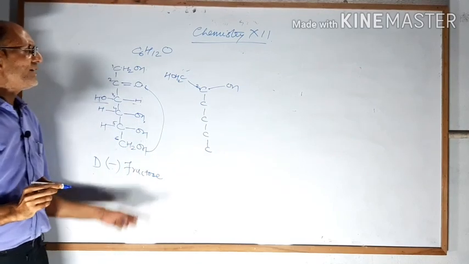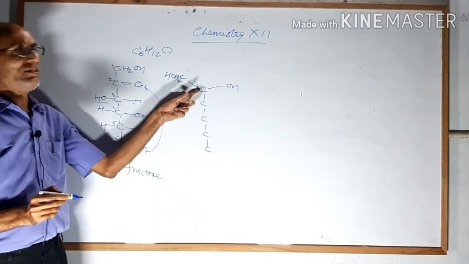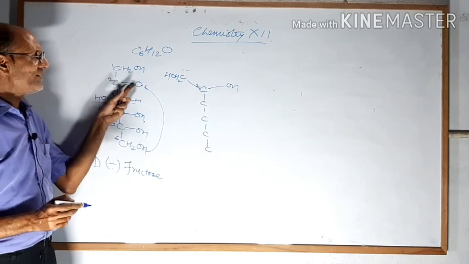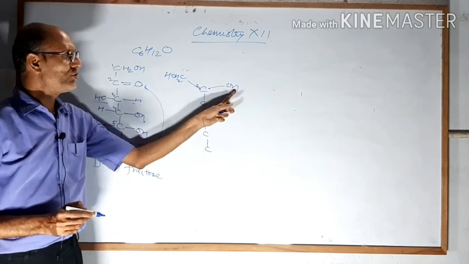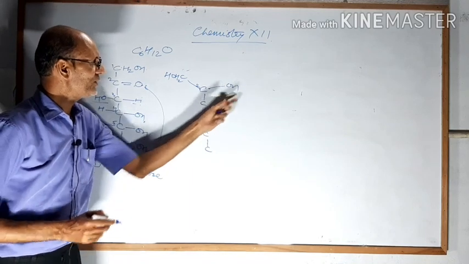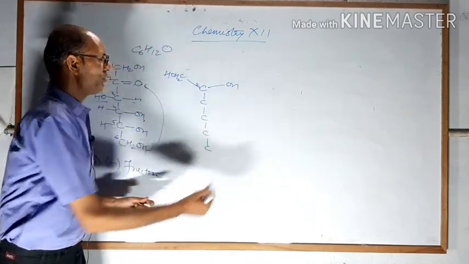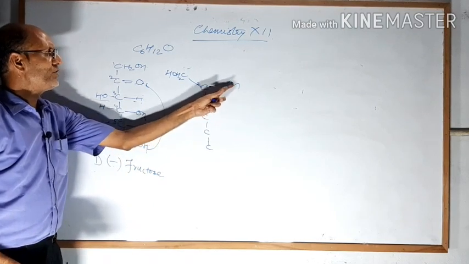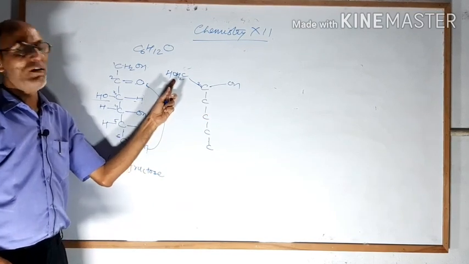So keep in mind, this is carbon number 2, where the doubly bonded oxygen is converted into an OH group. If you place the OH in the right side direction, it will be called alpha. If you write OH in this direction, it will be called beta.